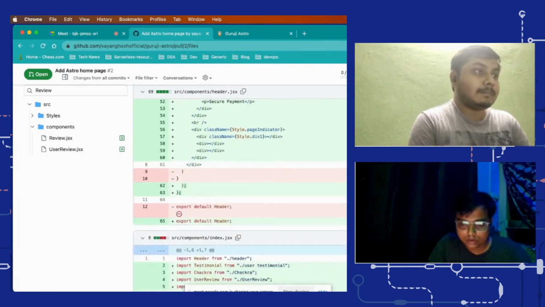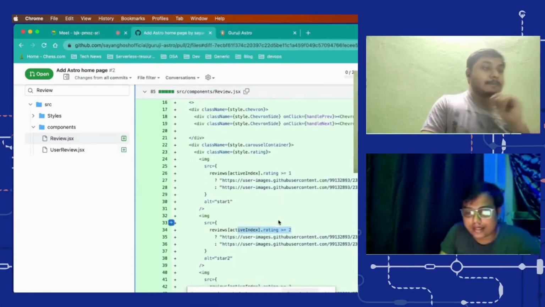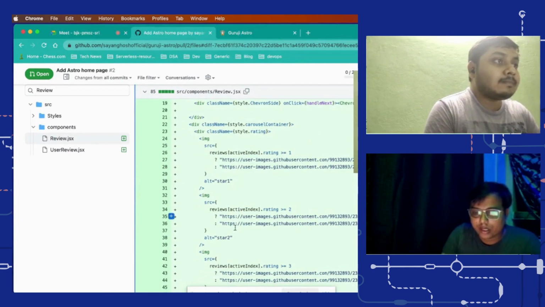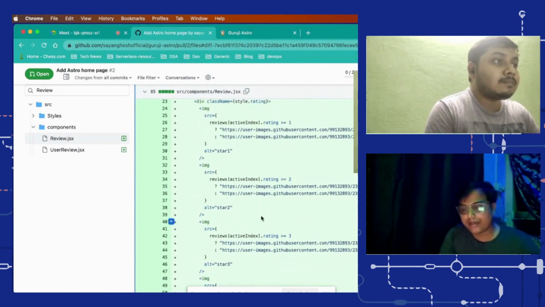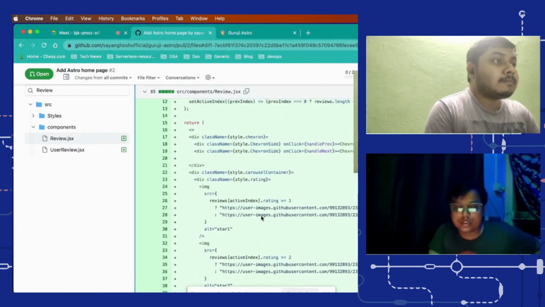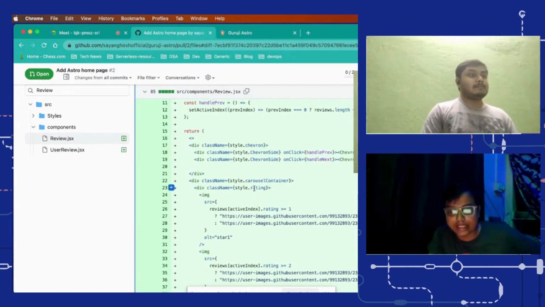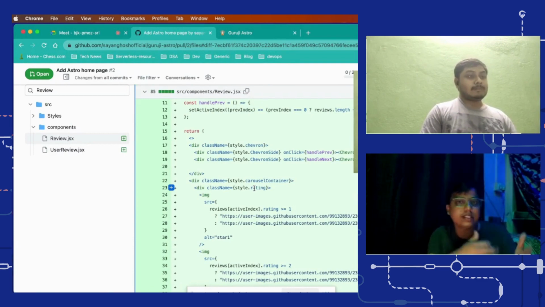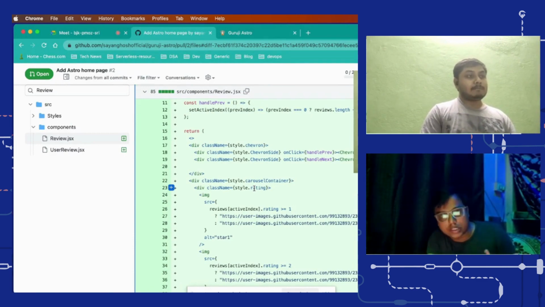Okay, this is fine. Here, in spite of writing logic like this, if greater than one, do this, you could have handled it in different approaches. One thing is that you can create a function called give review image src, and then you pass the rating, and inside that you use a switch statement and return the data out of it.